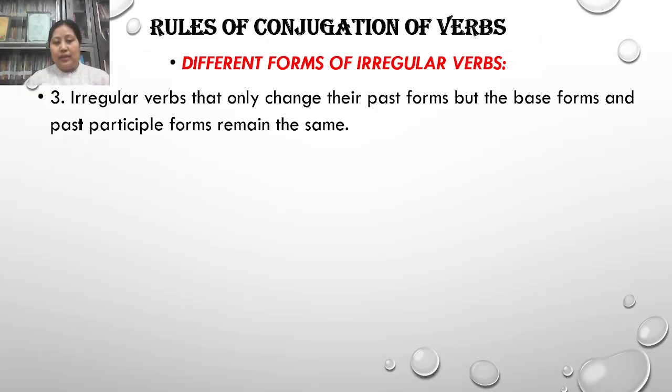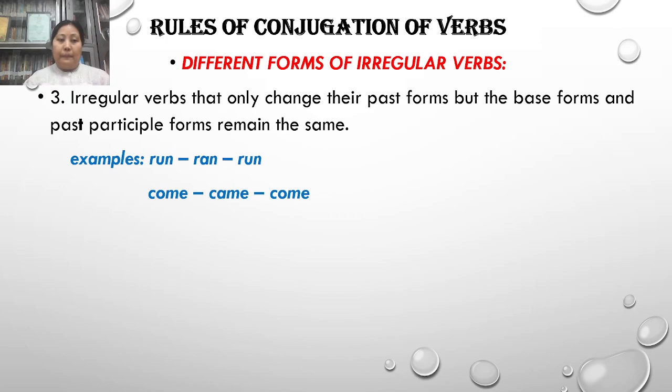You can see here, like run, ran, run. Run is the base form, ran is the past form, and run again is the past participle form. Similarly, come, came, come.